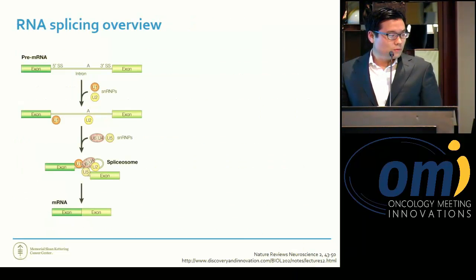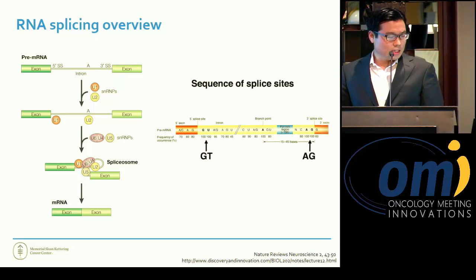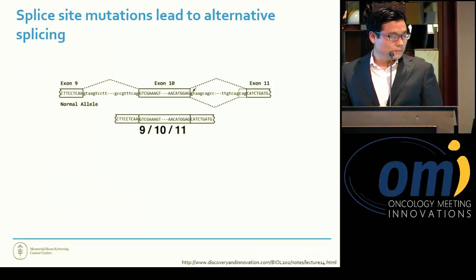So as an overview for the mechanism itself, again, in terms of immediate post-transcriptional events, the pre-mRNA has to be concatenated down, which occurs through the use of the spliceosome, again, an acceptor and donor site that flank each exon. There are canonical sequences for the acceptor and donor sites that, when mutated, lead to dysfunction.